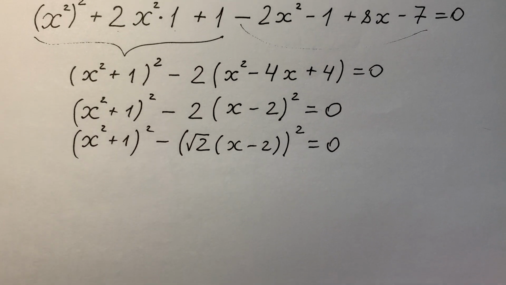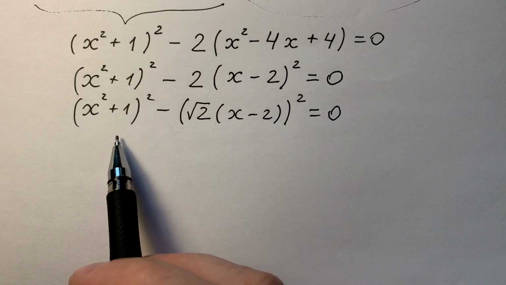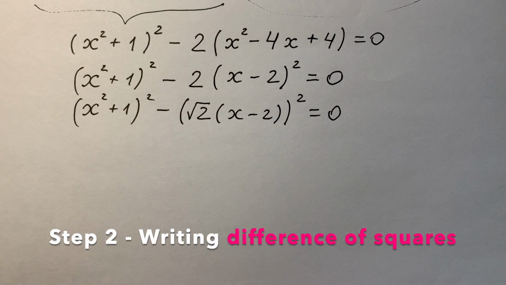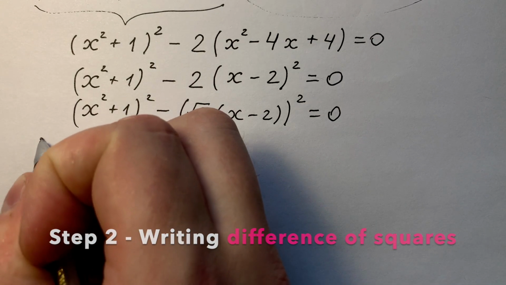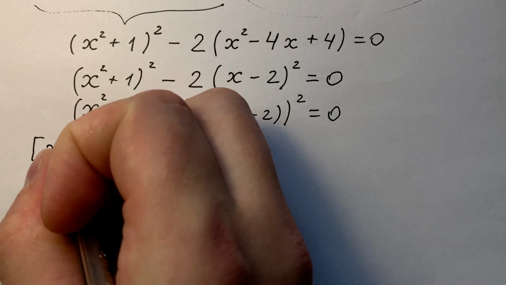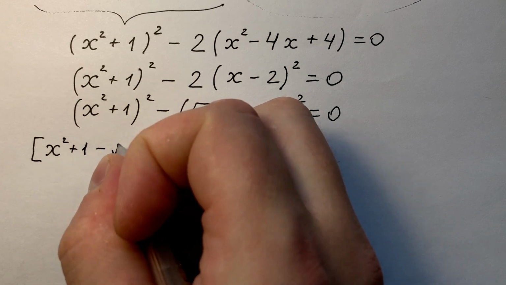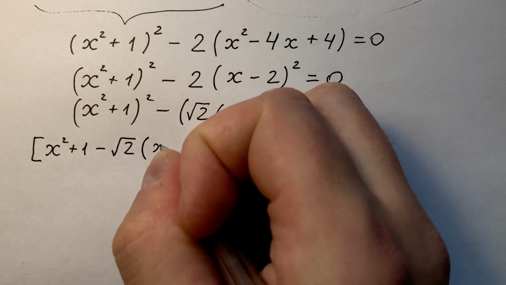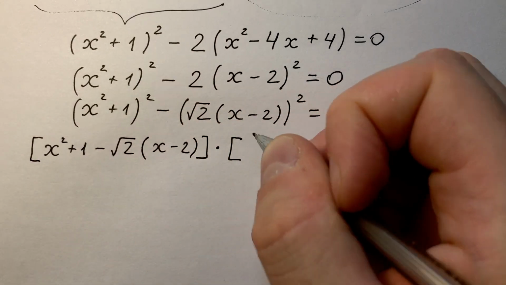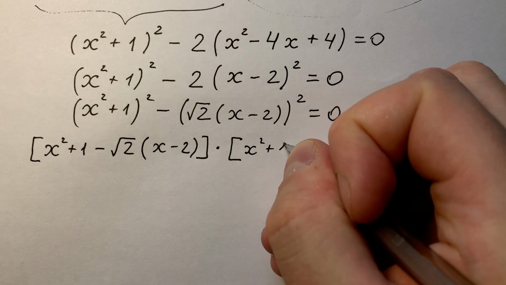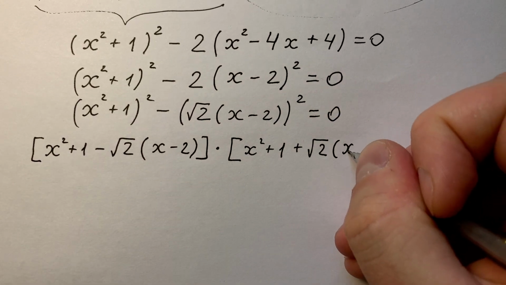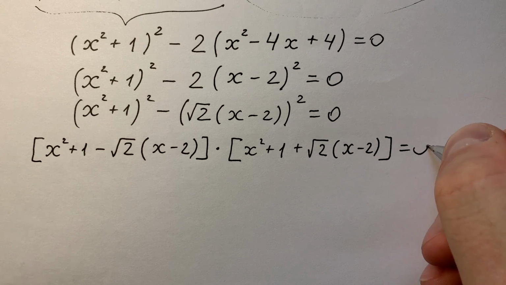Now, using the formula of difference of squares, we can write the left part like a product of two big brackets. The first bracket, x squared plus 1 minus square root 2 times x minus 2, times bracket x squared plus 1 plus square root 2 times x minus 2, and it's all equal to 0.